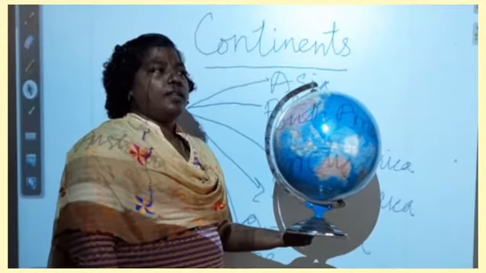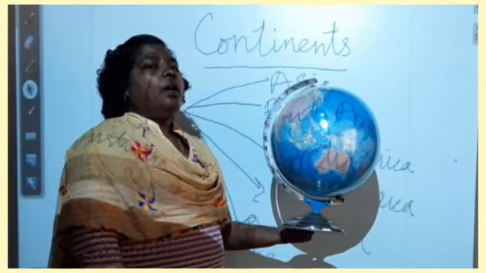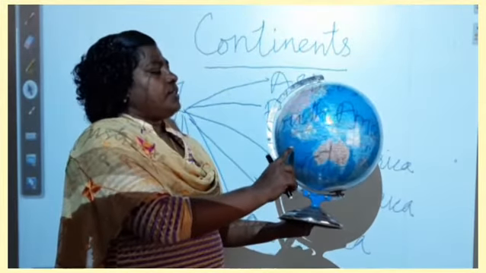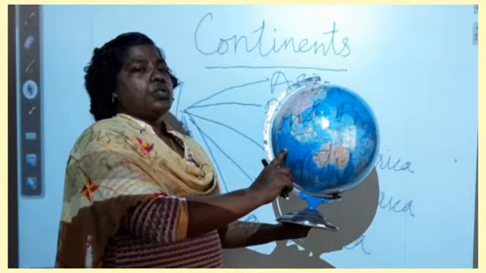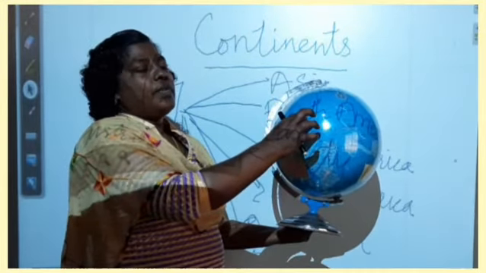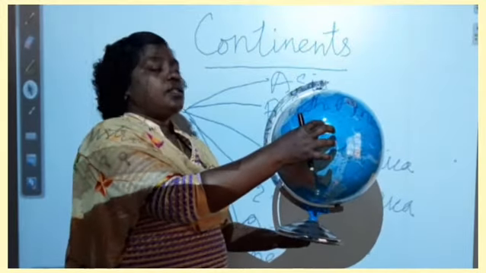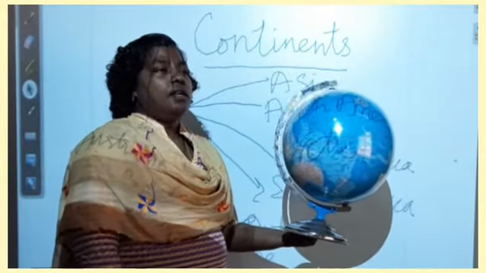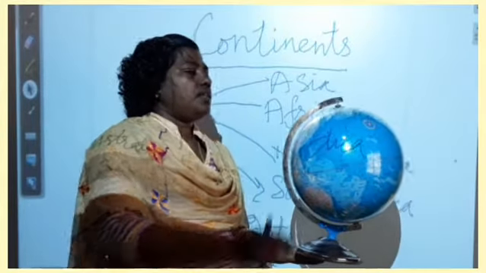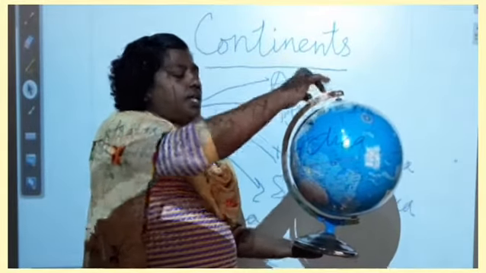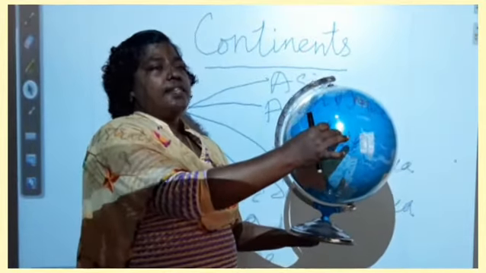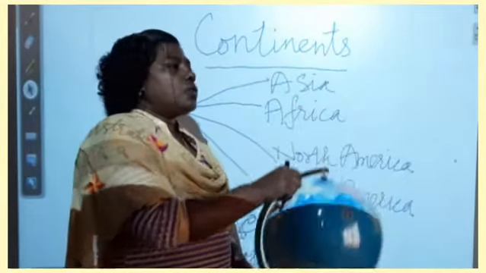In the south, we can find the Indian Ocean. In the east, we can find the Pacific Ocean. These are the important water bodies surrounding Asia.